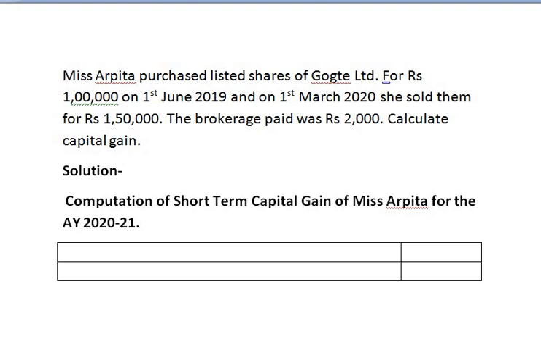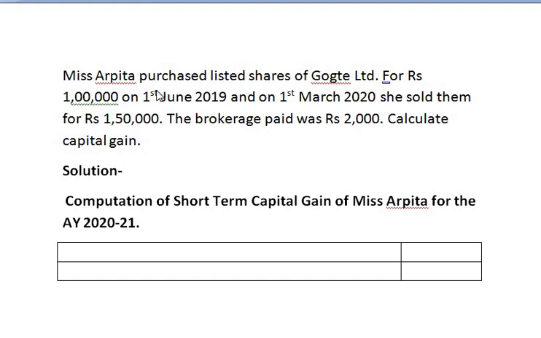In the sum, you are given the date of purchase as well as the date of sale of the capital asset. You can find out whether the asset is short-term or long-term, number one, based on the holding period, and second, based on the nature of the capital asset.